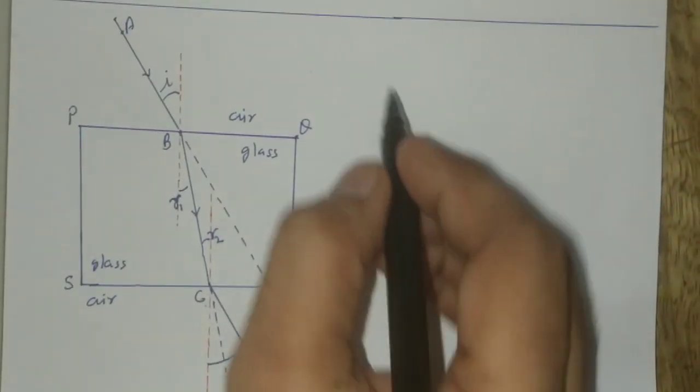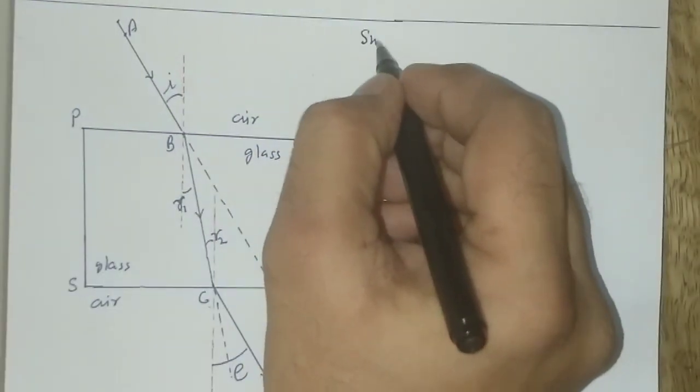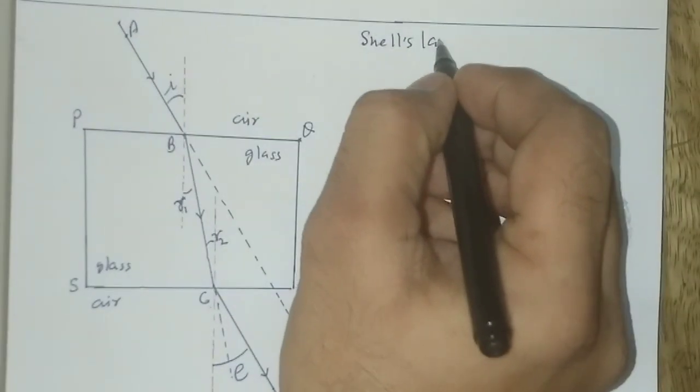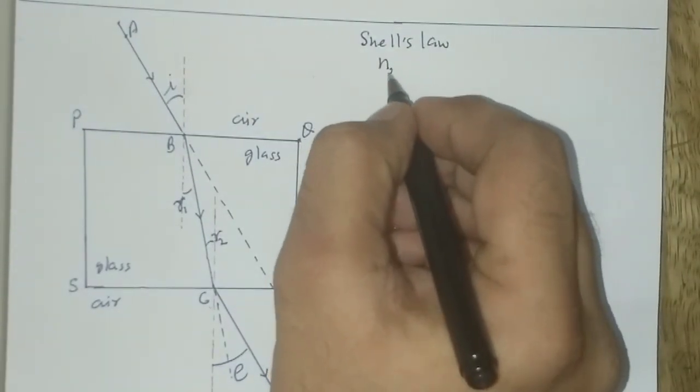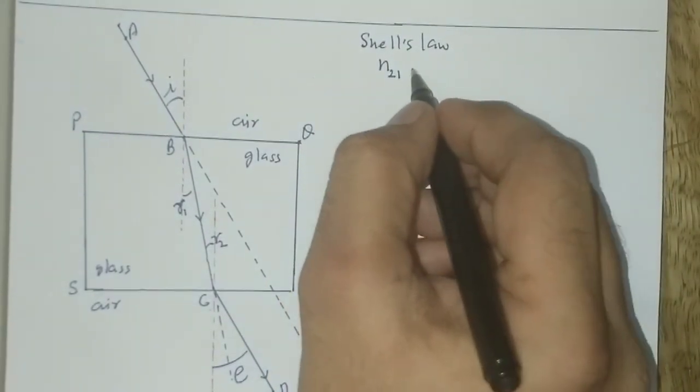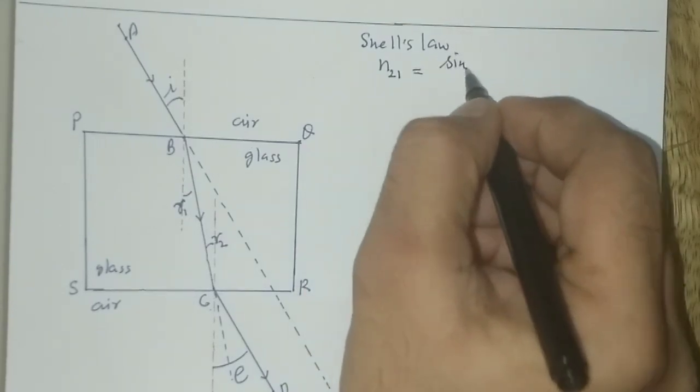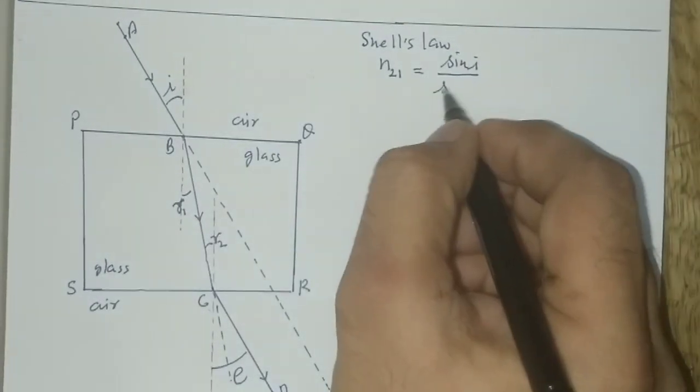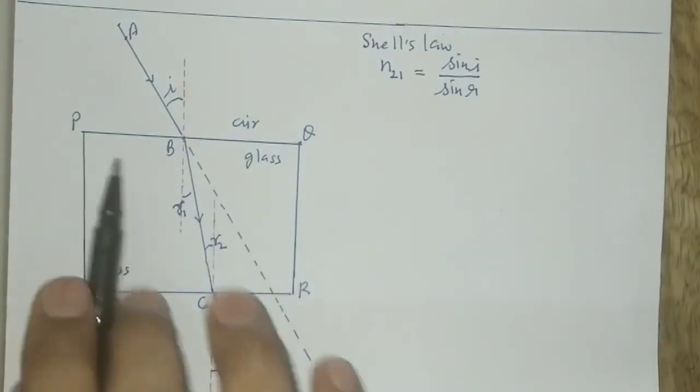Now we know that according to Snell's law, the refractive index of medium 2 with respect to medium 1 is equal to sin i upon sin r.